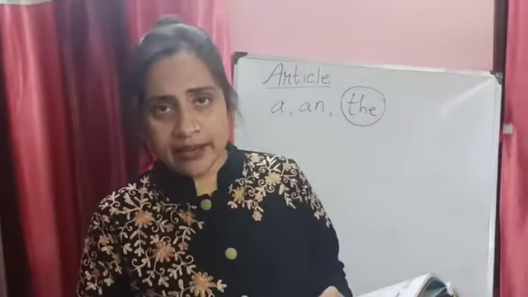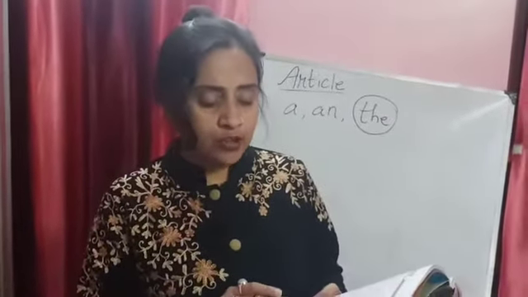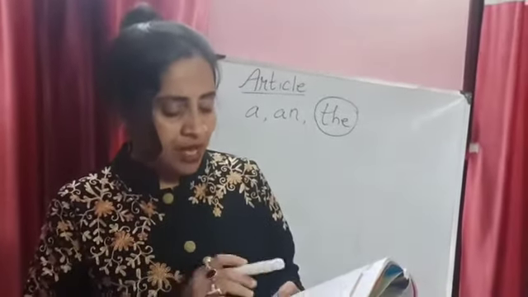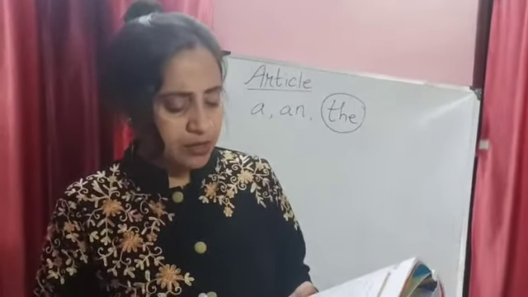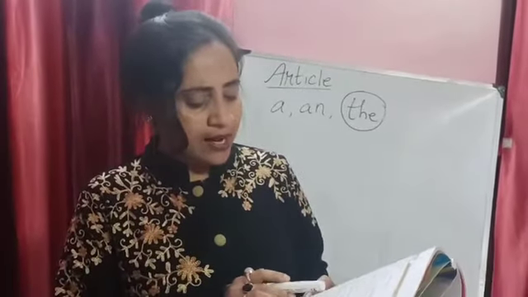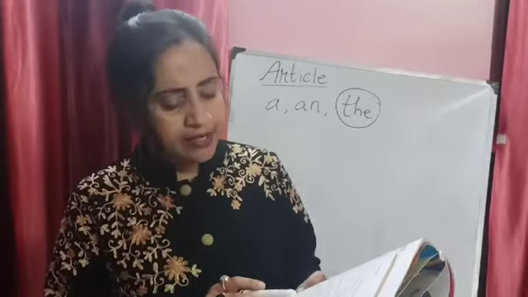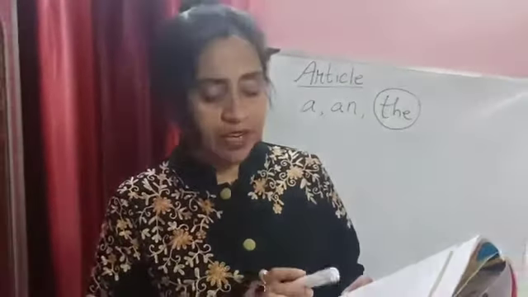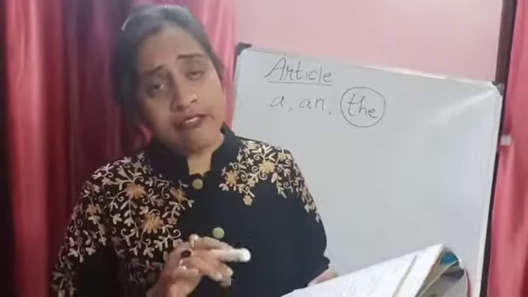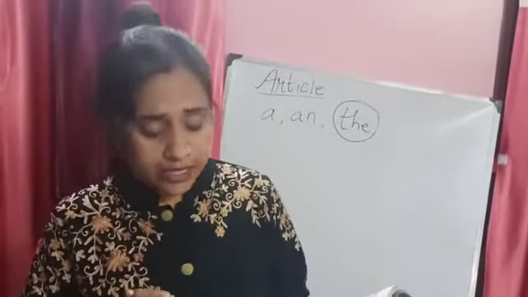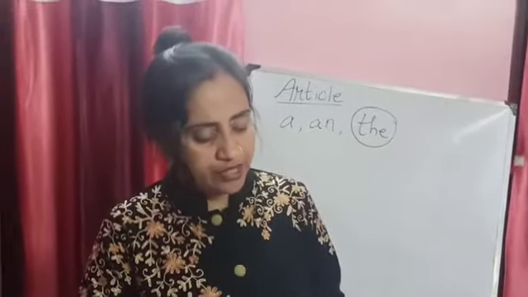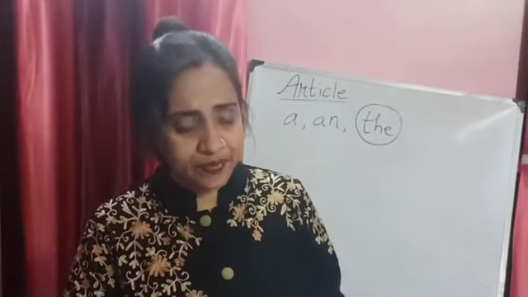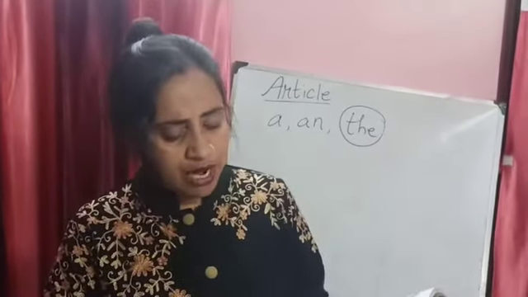Akbar was a great king. Now, Akbar was a great king, but when you talk about Akbar in the next sentence, that "a" turns to "the." An elephant is a huge animal. Sri Lanka is an island. A year ago I met a European wearing an Indian dress. A European, why? Because in front of "European" it will always be "a," even though European starts with the vowel letter E. The Ganges is a holy river. The Ganges, "the," because you are pointing out the river Ganges. The earth goes round the sun.